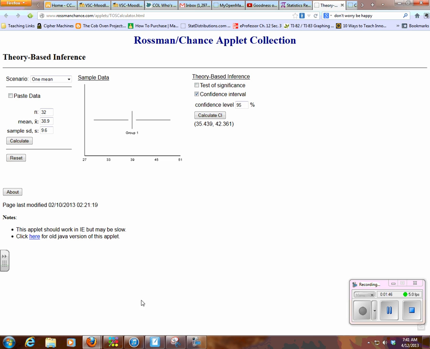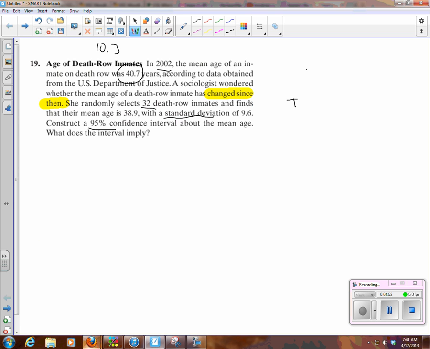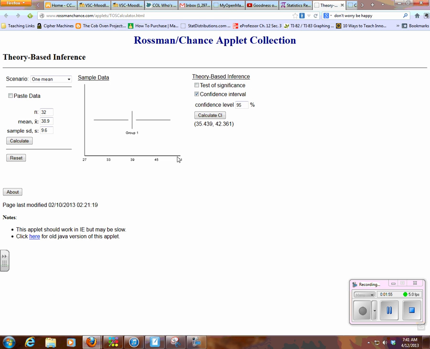Well, I'm noticing that 40.7 is included in that interval. Okay, so since that interval captured the old 2002 average, this tells us that we can't say that it has changed.